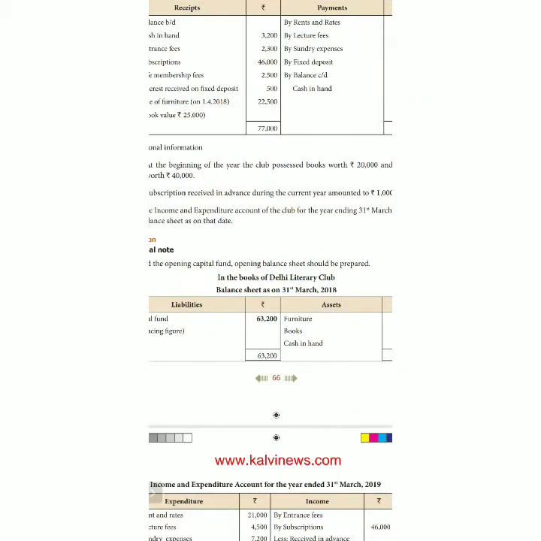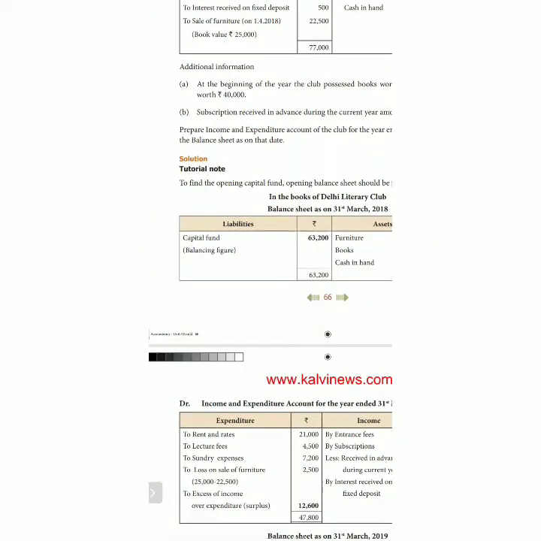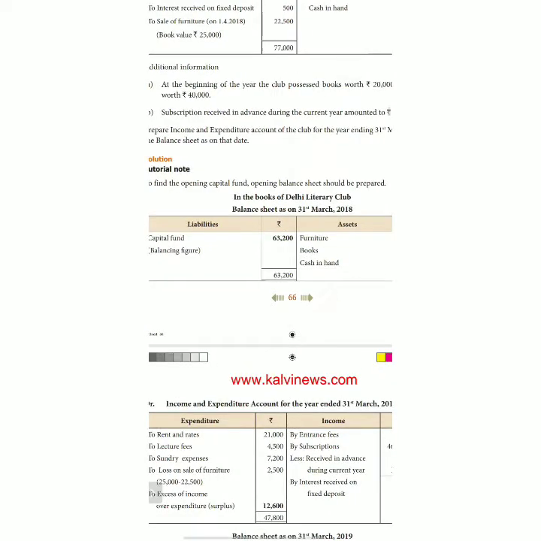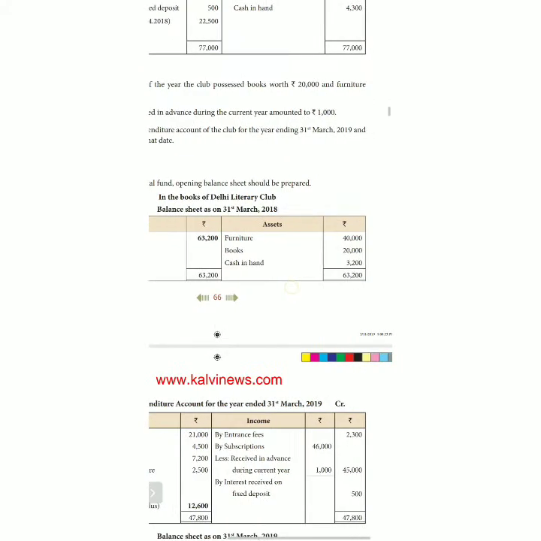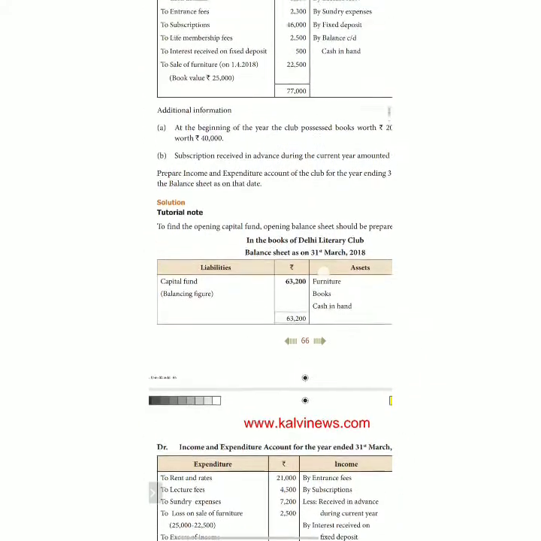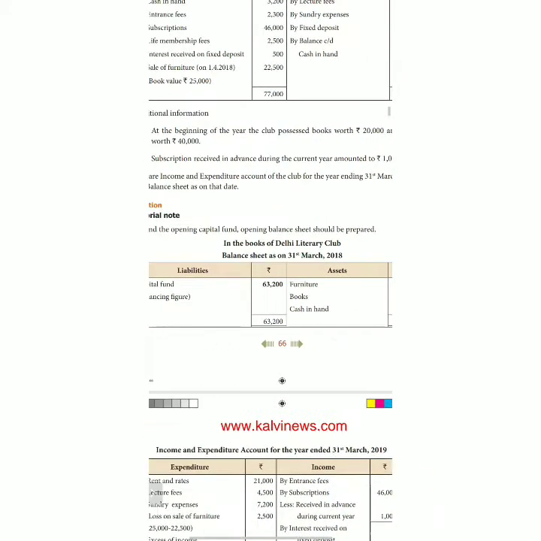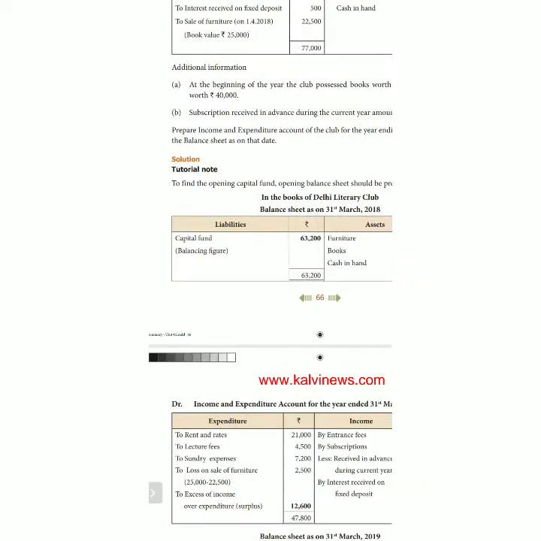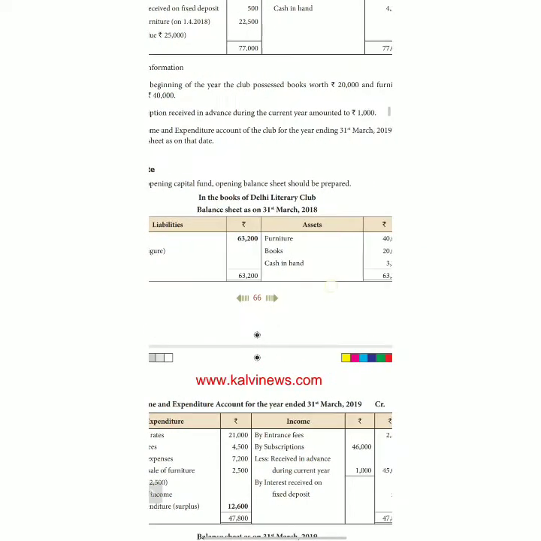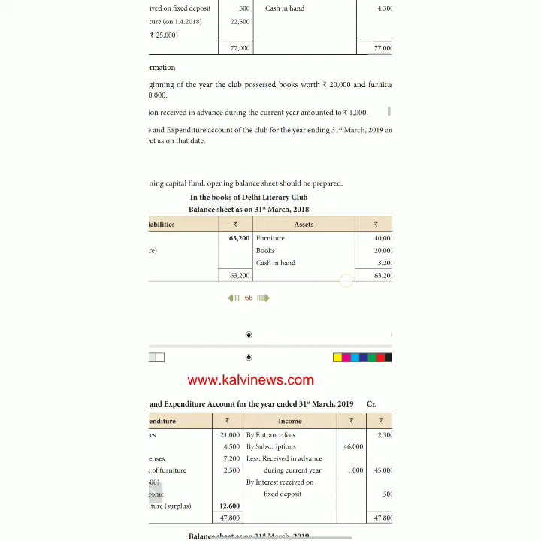So what additional information is given? At the beginning of the year, the club possesses books worth rupees 20,000 and furniture worth rupees 40,000. The furniture value is given, so no problem. Out of 40,000 worth of furniture, a part with value 25,000 was sold for 22,500, so no problem. Subscription received in advance during the current year amounted to rupees 1,000.